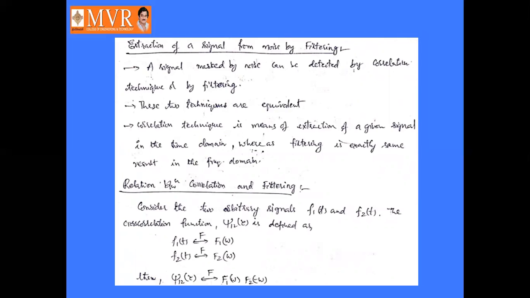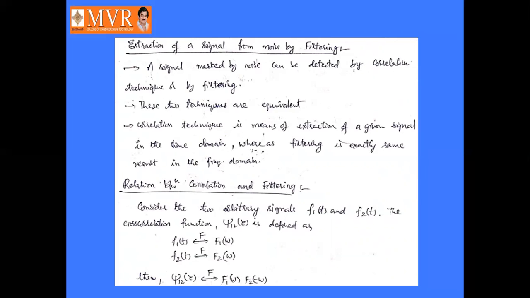So by using filtering, we can extract the signal, whether it is a periodic signal or non-periodic signal. So we can extract a signal from noise. A signal masked by noise can be detected by correlation technique or by filtering. Suppose a signal is masked by noise, which can be detected by using cross correlation or autocorrelation function. Another way of detecting this periodic signal which is masked by noise is filtering.